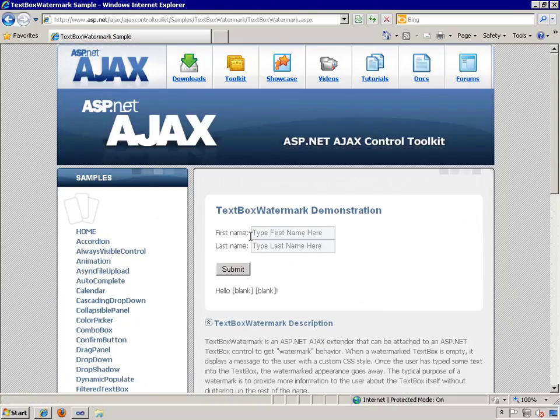And as you can see, when I enter a field, the watermark text goes away, and in fact there's a little bit of styling. And when I leave that field but don't enter anything, I get the watermark back. And so if I type in here Kylie and submit, it then reads the text. And you can see the behavior of that text box watermark extender.